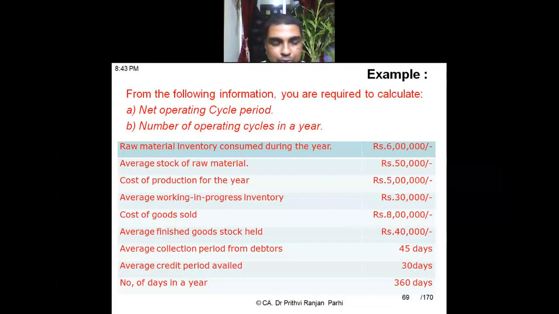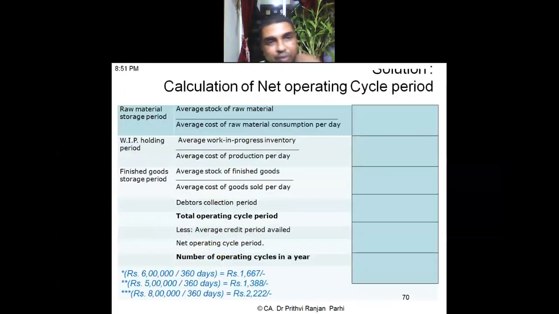I will be helping you to solve this question. All this formula we have learned, now we are going to apply that formula. It is done, sir. Okay, now we'll be finding out operating cycle. How will we be doing it? I am helping you. We'll be writing in a tabular manner. You don't write, just do rough calculation. Later on, you can solve it at home.